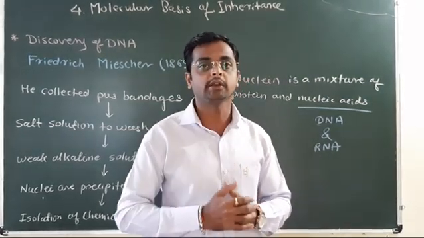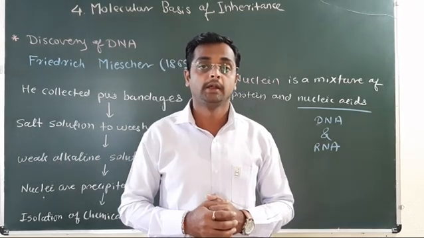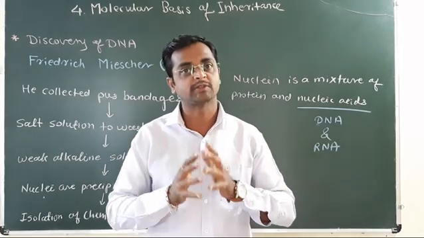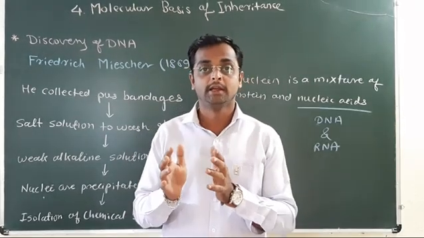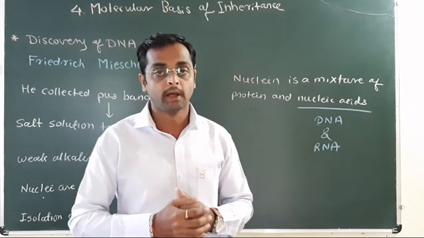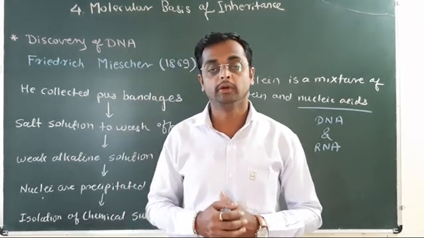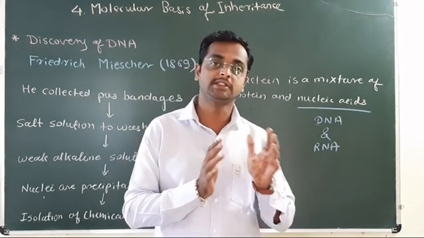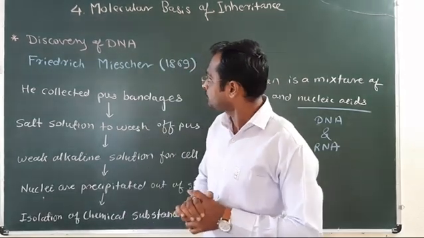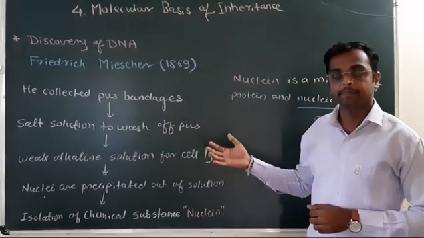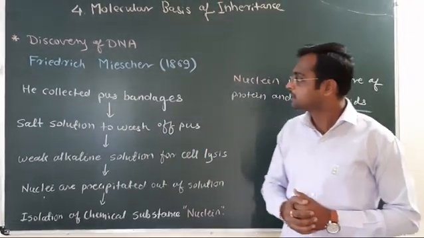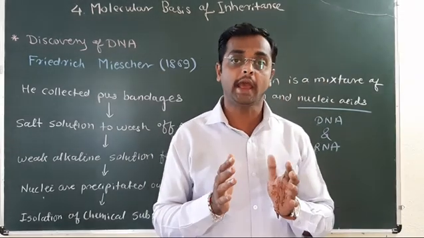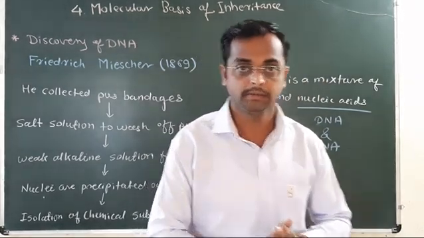The second experiment was performed by Avery, MacLeod and McCarty, and the third experiment was performed by Hershey and Chase by using radioactive phosphorus and sulfur, to prove the DNA is the genetic material. So, understood the discovery of DNA. Now let us study the experiments to prove the DNA as a genetic material.